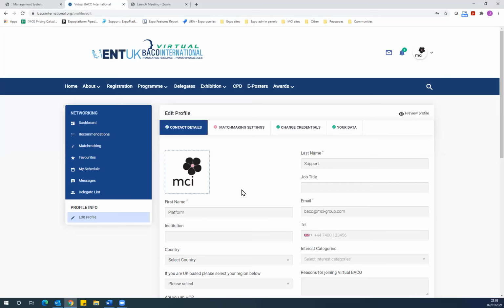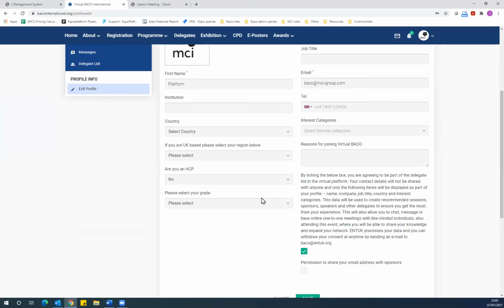Once logged in, you will arrive at your profile where we'd ask you to complete any missing fields, and most importantly, we'd encourage you to opt into the full platform experience by ticking the box just here. This would enable you to message, meet with much like-minded individuals if you wish.